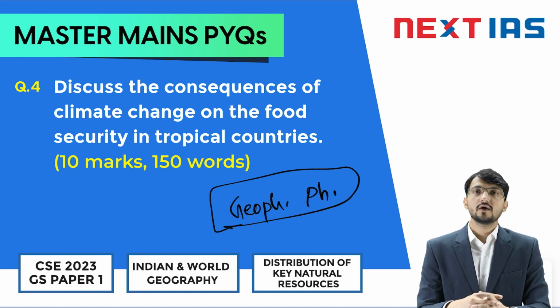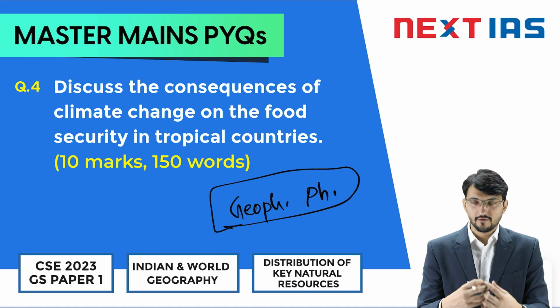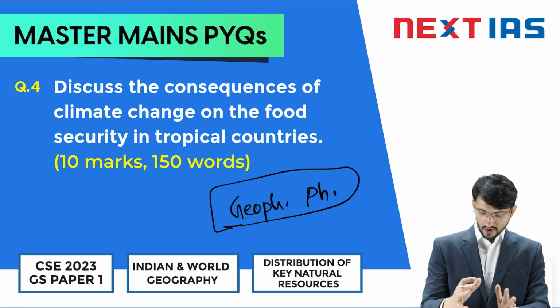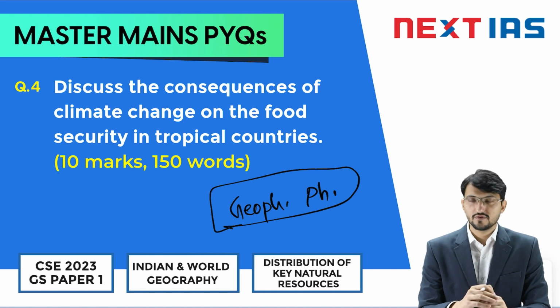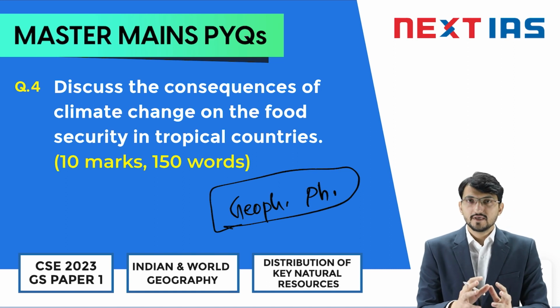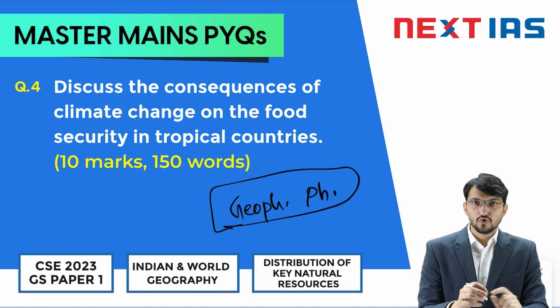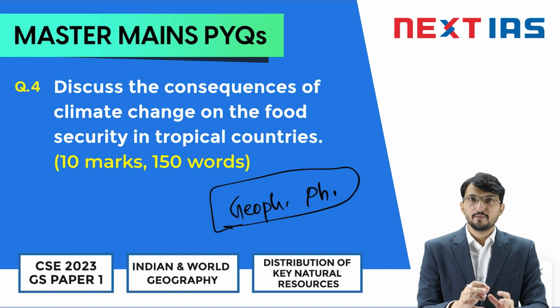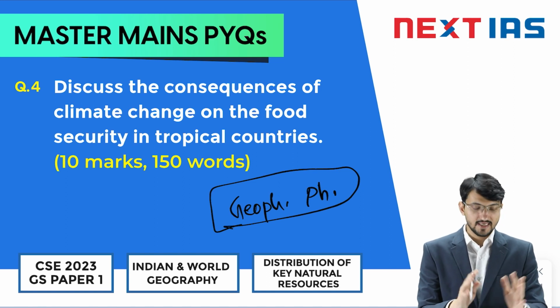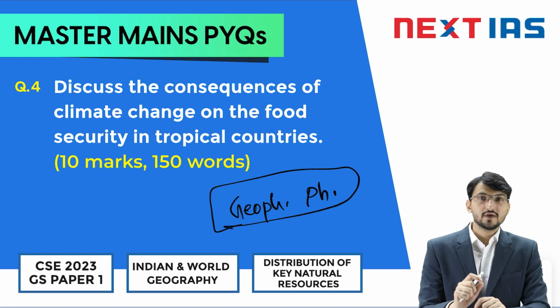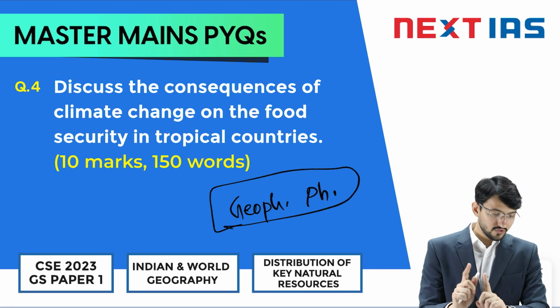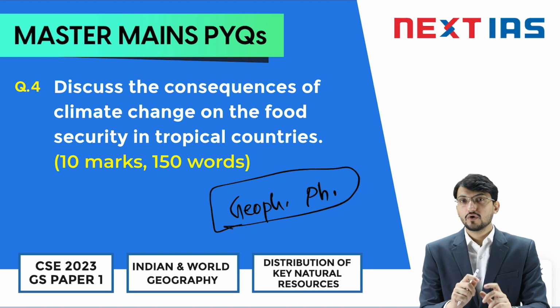But let me give you good news: if you have analyzed the past 3 or 4 years of question papers, or let's say the past 10 years, you must have developed this idea about this question trope, this question line of UPSC. UPSC asked in 2024 the impact of climate change on Himalayan glaciers, and in 2019 it asked the impact on coral life.